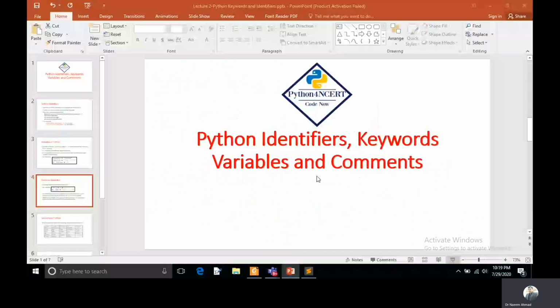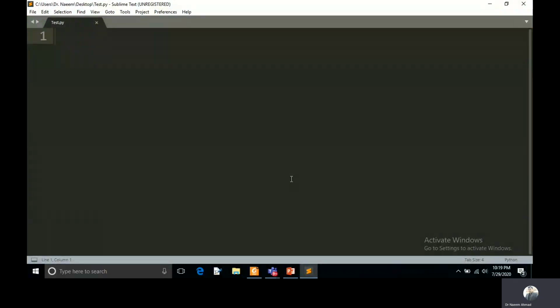So I will use Sublime. You can also use whatever is convenient for you. I will discuss first the declaration of the variable, and side by side we will discuss the concept of the identifier. num, this is the name or identifier of the variable, and if you want to create this variable, you can just keep the assignment operator. After this assignment operator, you can keep the value. So this is the declaration of the variable.